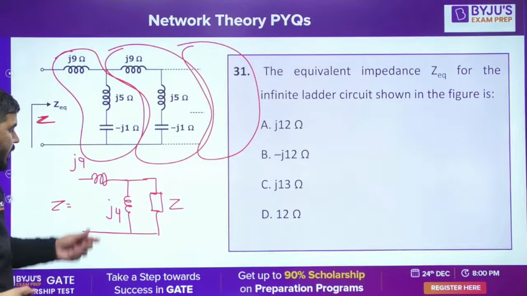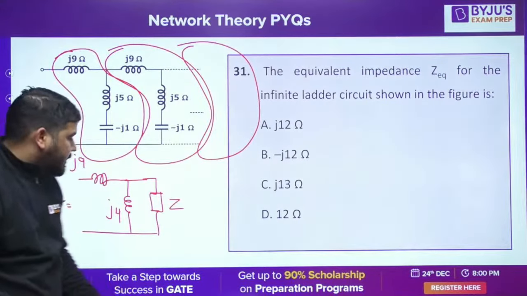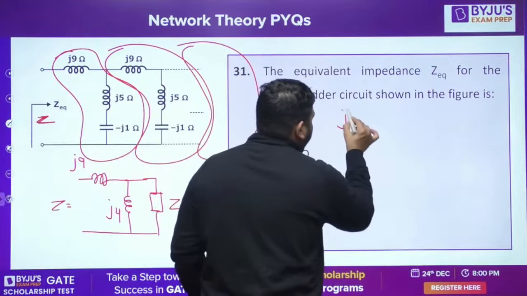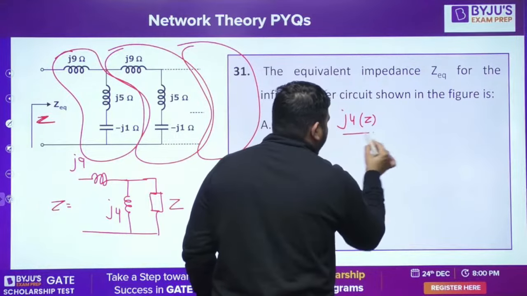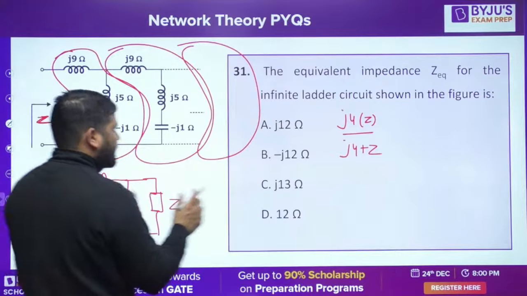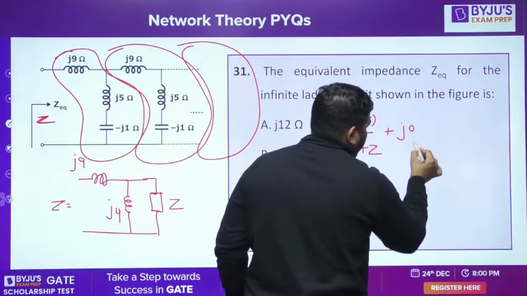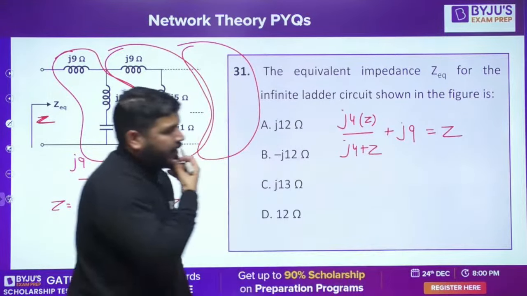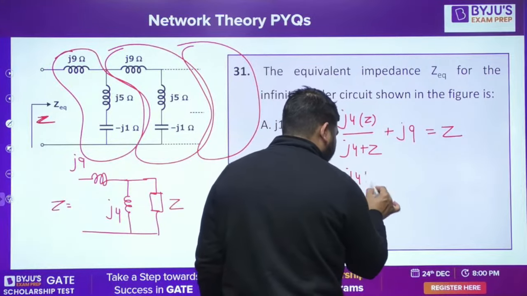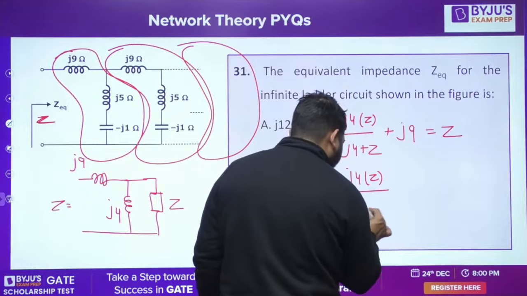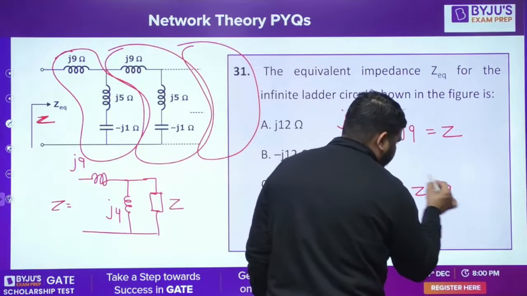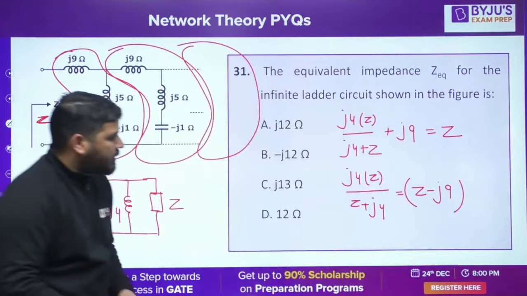We need to calculate this Z. How to calculate this Z? It's very simple. Just multiply them. j4 into Z divided by j4 plus Z. This is the total equivalent of this, plus j9 is equal to Z only. Now take this j9 on this side. So j4 into Z divided by Z plus j4 is equal to Z minus j9. Is it fine, guys? From here you calculate the value of Z.